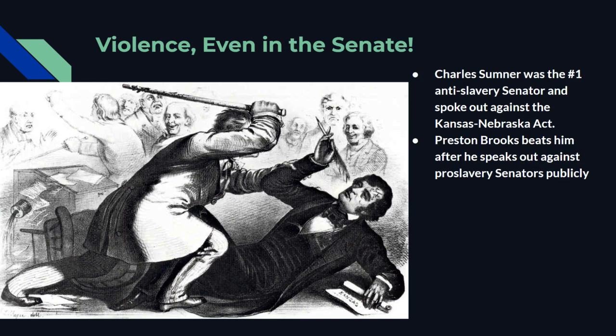Even in the Senate, there was violence, right? This is a very famous story where Charles Sumner, who is the leading abolitionist, meaning anti-slavery senator, gets beaten up in Congress, in the Senate, by Preston Brooks, because Preston Brooks is a pro-slavery person. Charles Sumner speaks out against slavery. He even name drops a couple people. And Preston Brooks is so angered by this that he just beats him with a cane, right? Things have escalated to the point that not only regular people are fighting, but in the government, people are beating each other up. It is absolutely nuts.